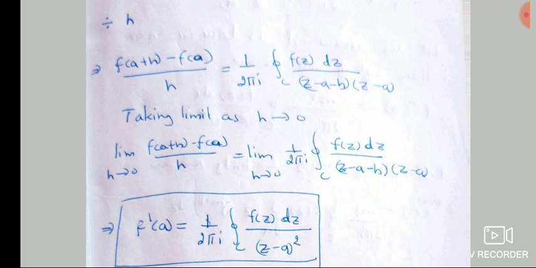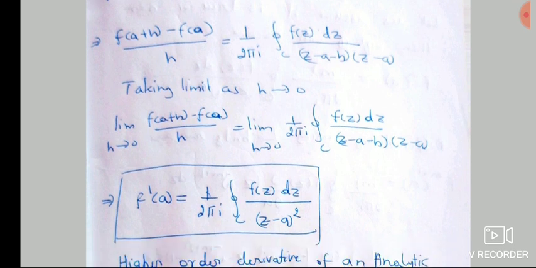Now we take the limit h tends to 0 on both sides. What is the limit as h tends to 0 of f of a plus h minus f of a divided by h? That is the definition of differentiability. So we get f dash of a